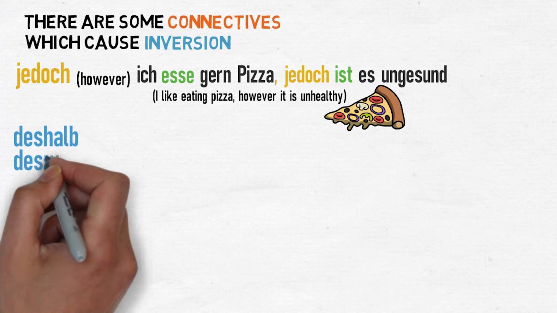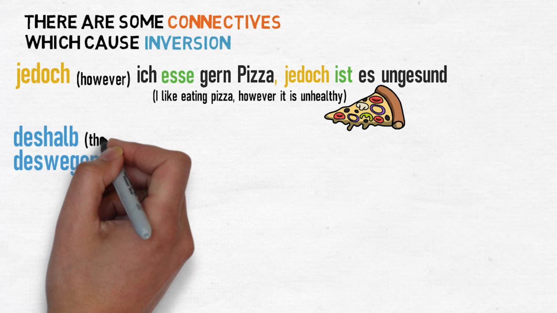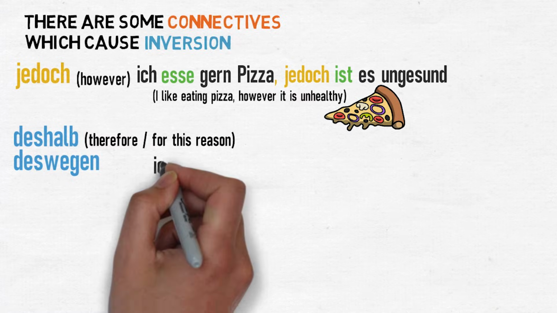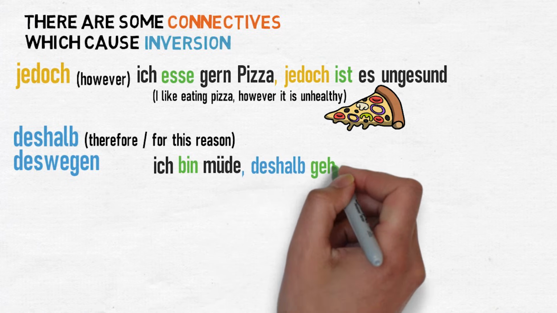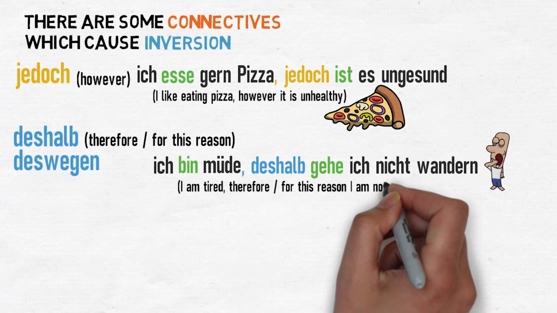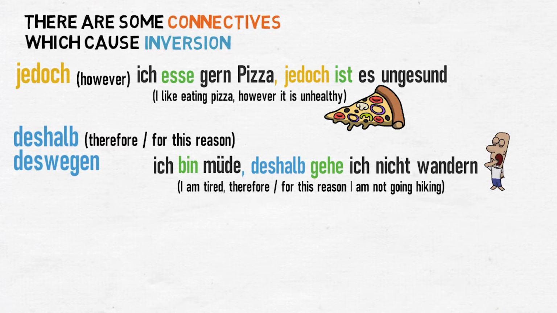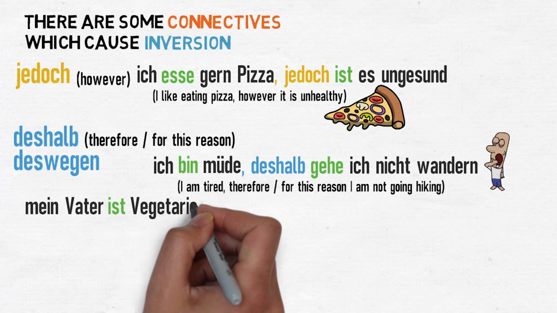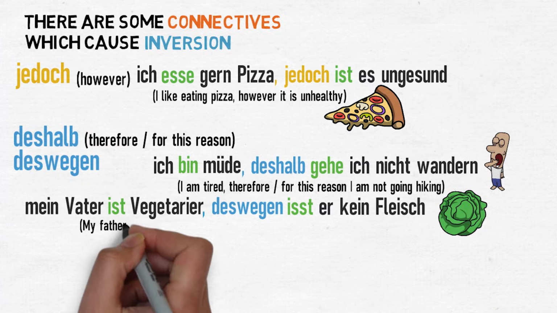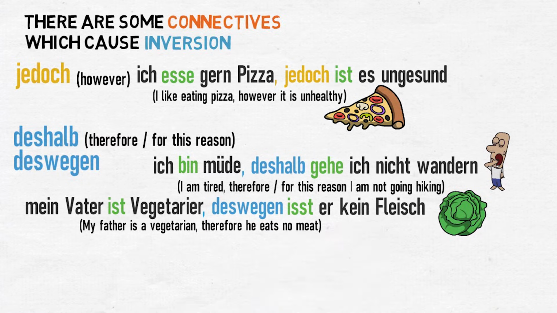Deshalb or deswegen, which mean therefore or for this reason. For example, ich bin müde, deshalb gehe ich nicht wandern. I'm tired, therefore or for this reason, I'm not going hiking. Or, mein Vater ist Vegetarier, deswegen isst er kein Fleisch. My father is a vegetarian, therefore he eats no meat.